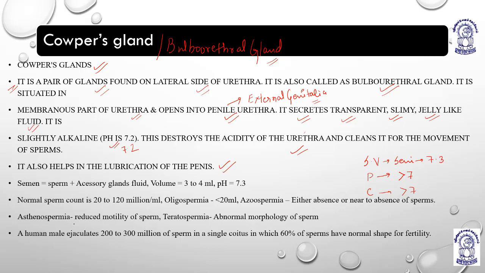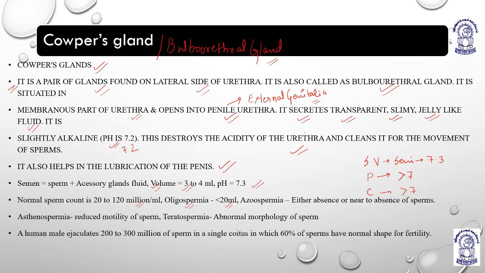Now, what is semen? Semen is sperm plus the fluid put in by accessory glands, right? The volume of semen secreted is around 3 to 4 ml and the pH is around 7.3. The normal sperm count is around 20 to 120 millions per ml. What is oligospermia? If the sperm count is less than 20 million per ml, then it is oligospermia.